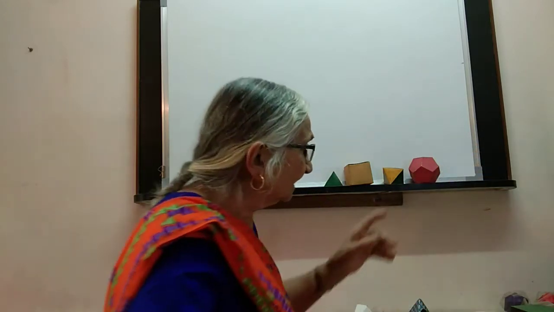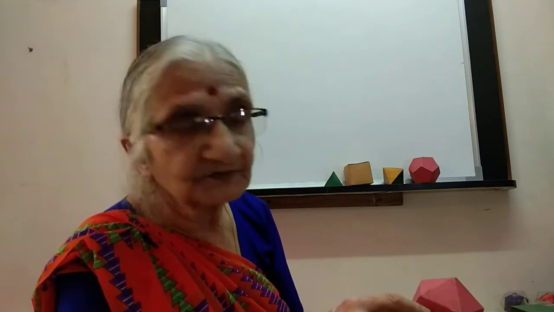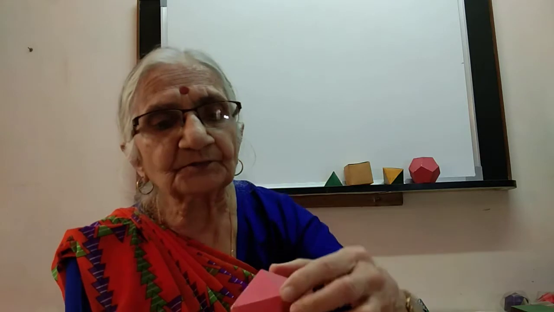And finally, after 12, there are none for 13, 14, all the way up to 19. And here is one with 20 faces. You can see that at this point there are 5 triangles. At this point also there are 5 triangles. So 5 at the top, 5 at the bottom.